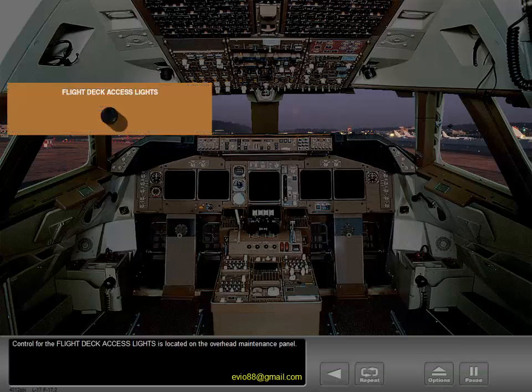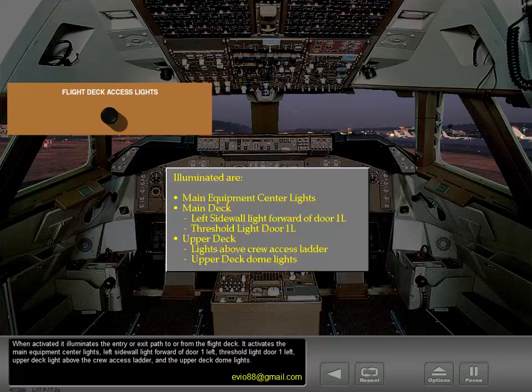Control for the flight deck access lights is located on the overhead maintenance panel. When activated, it illuminates the entry or exit path to or from the flight deck. It activates the main equipment center lights, left sidewall light forward of door 1 left, threshold light door 1 left, upper deck light above the crew access ladder, and the upper deck dome lights.